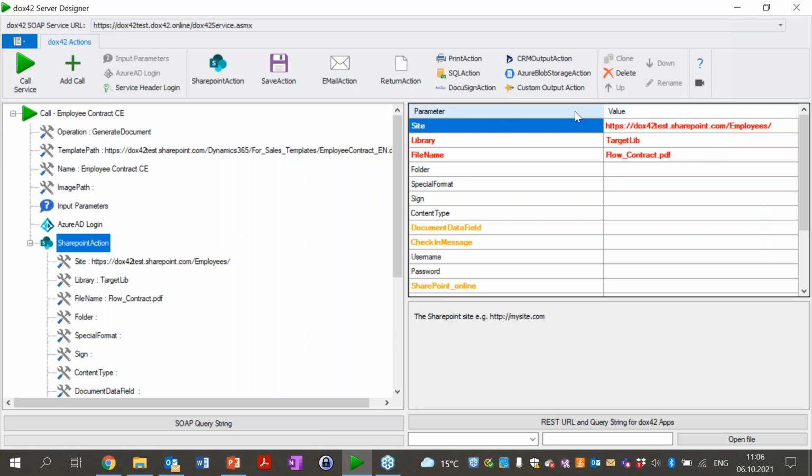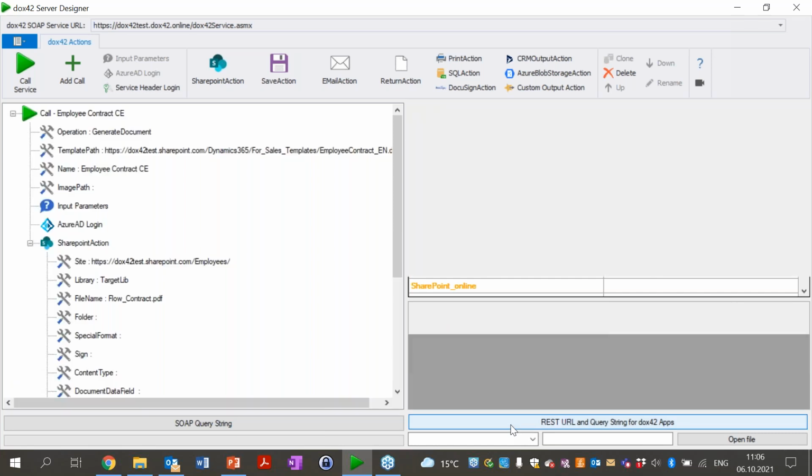on this SharePoint site in this library and with that file name. Of course, I could also pass down some variables here, but I can also give the variables then within the flow. And basically, once I'm satisfied with the setup here, I then go to my REST URL and query strings.